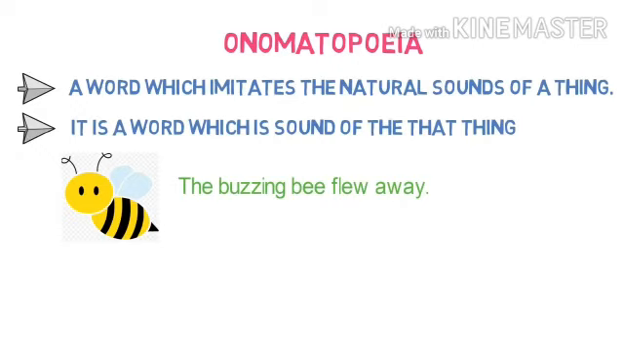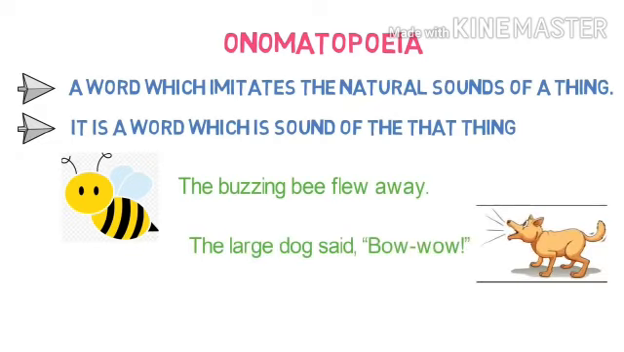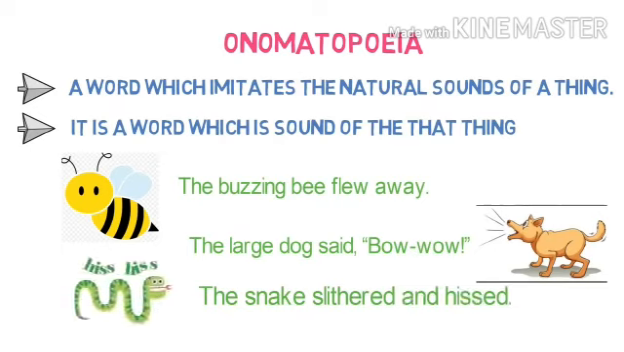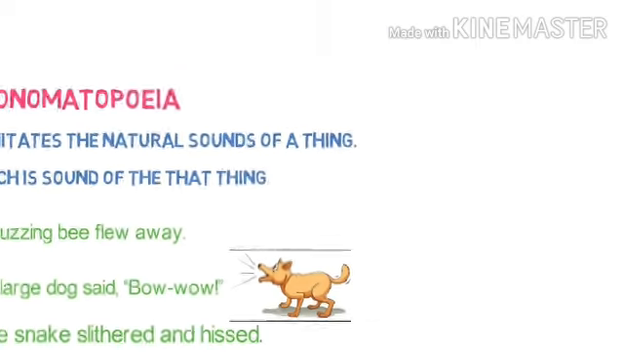Let's look into the next example of onomatopoeia. The large dog said, bow wow. Now what is the sound of a dog? It is bow wow. In this statement, we are using the sound of a dog. It is onomatopoeia. Let's look into one more example. The snake slithered and hissed. Now what is the sound of a snake? It is hiss. In this statement, we are using the sound of a snake. So it is onomatopoeia. So these are the examples of onomatopoeia.